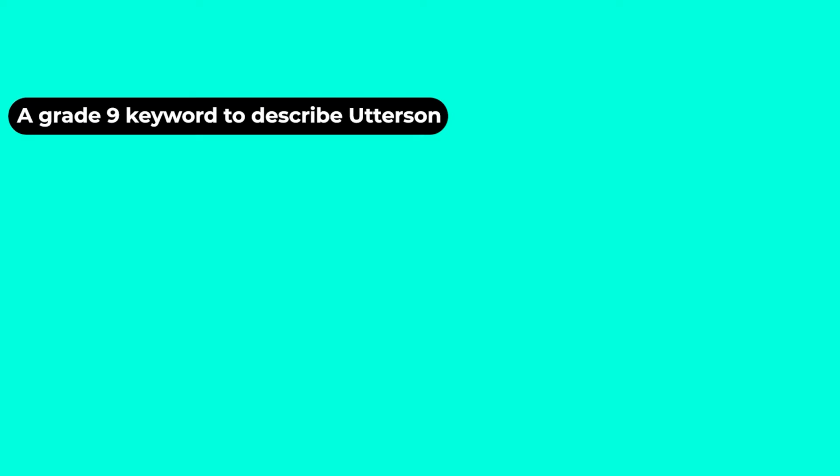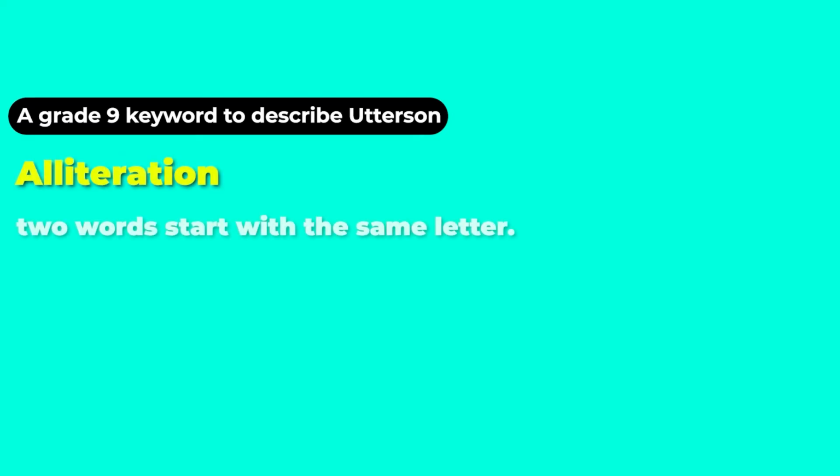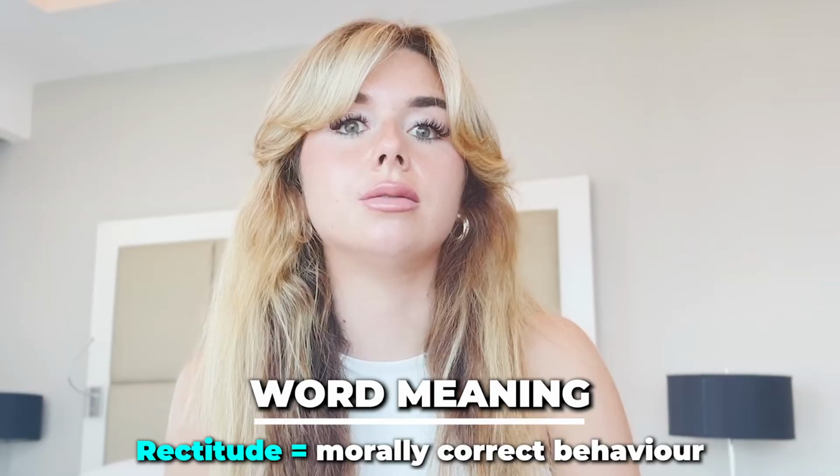The second technique is alliteration. So remember, alliteration is when two words start with the same letter. So if we look at modest man, the M on modest and man, that's alliteration. So the alliteration on modest man almost creates this subtle rhythmic quality to the phrase. So this repetition could perhaps suggest a sense of cohesion and almost unity, and an emphasis on Utterson's character traits. The fact that it's emphasizing that he does conduct himself with this rectitude. So remember that moral behavior. And it's very integral to his character and how we view him in the novella.